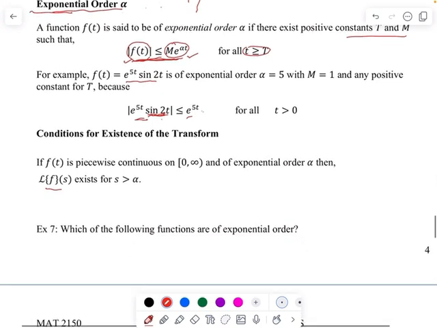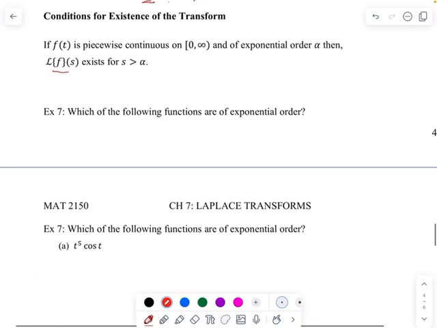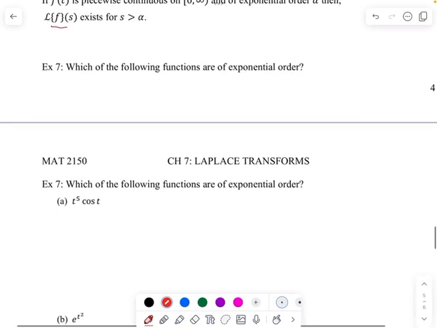So now look at an example. It says which of the following functions are of exponential order. So we just have to say yes or no. We don't need to find the alpha. So we will do it in a slightly different way. We have this function t to the 5 cosine of t.